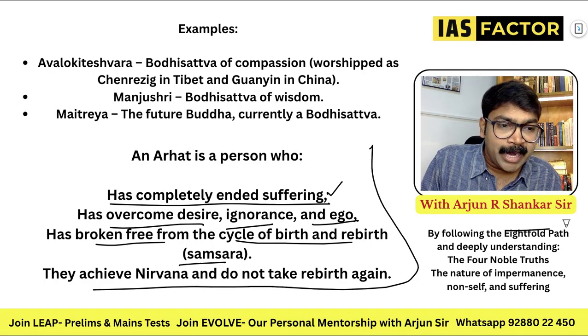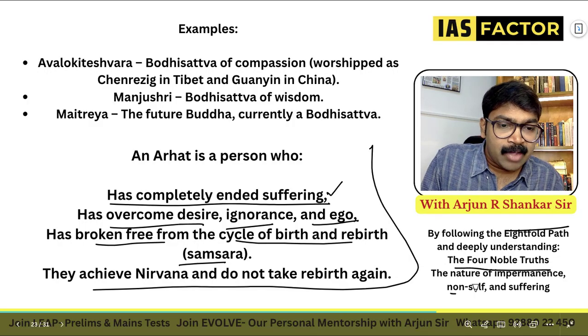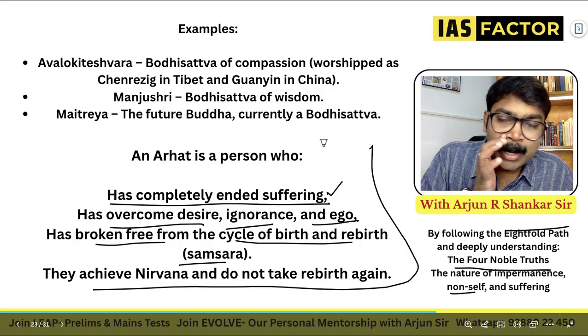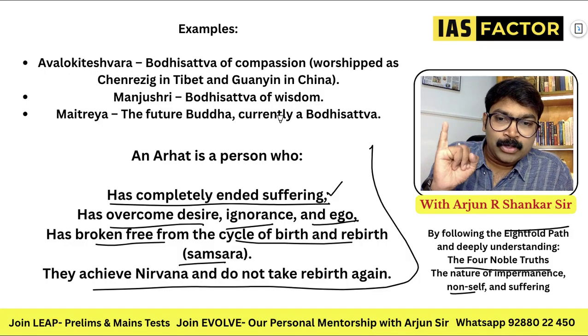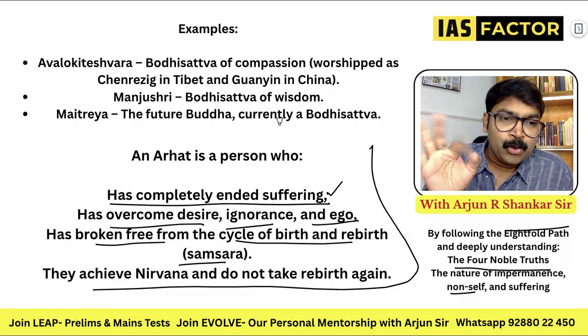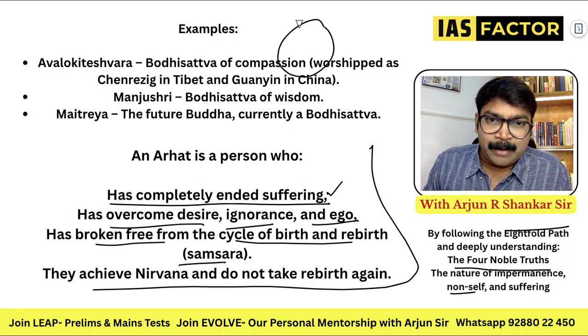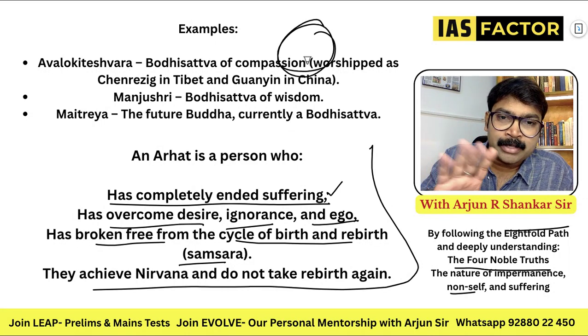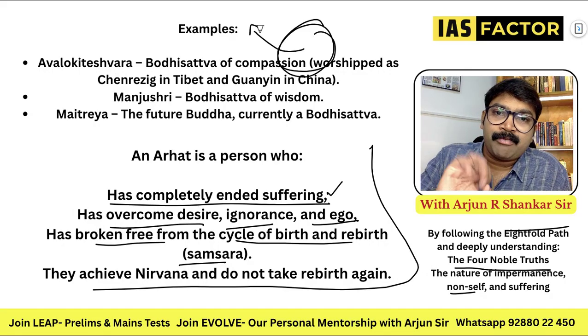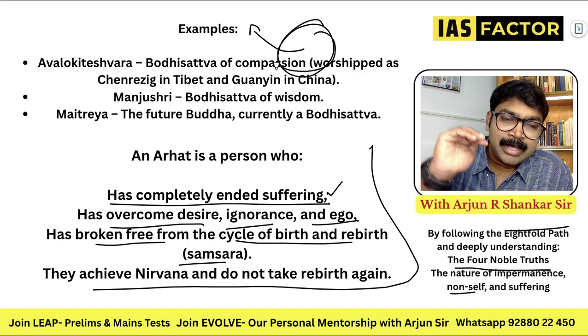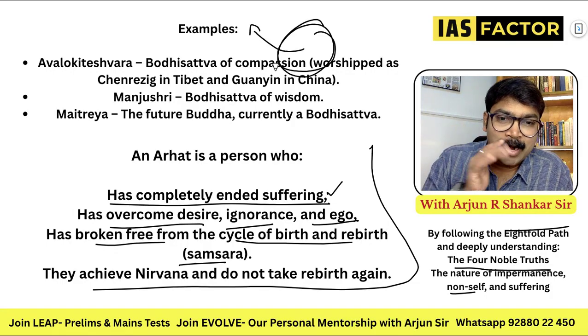That means by following the Eightfold Path and understanding the Four Noble Truths, they have attained Nirvana. No suffering, no ego, no ignorance, no desire. They followed the Eightfold Path, and in the cycle of death and birth, no negative karmas. They are out of the cycle of death and birth, samsara. They are in a state of bliss. They are in Nirvana.